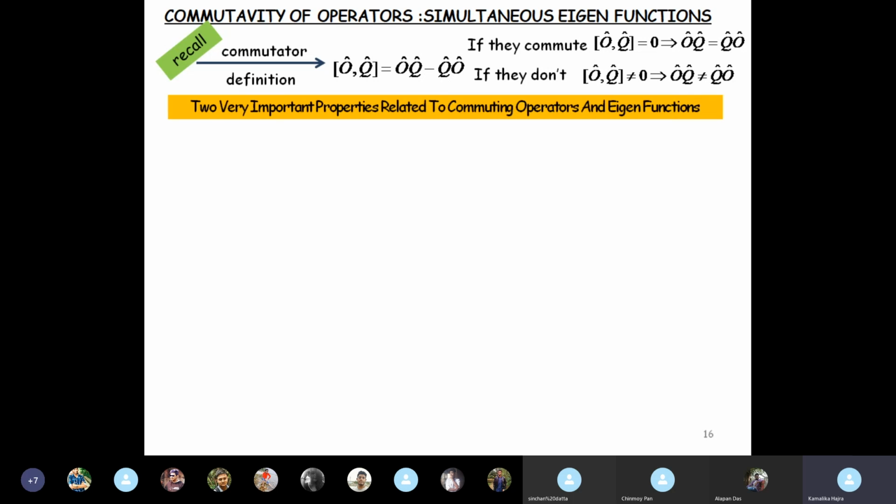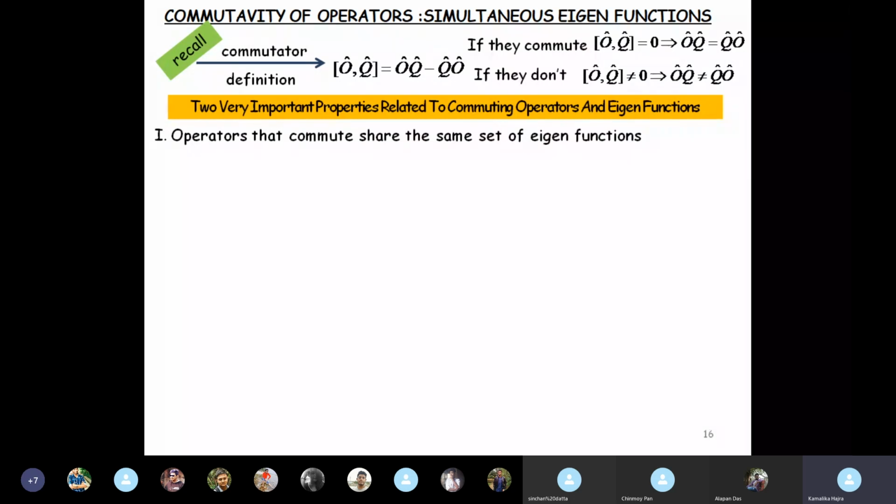All right. Now we will discuss two very, very important properties related to commuting operators and their eigenfunctions. Very important, because this will lead to the result that follows regarding simultaneous measurement. First, operators that commute share the same set of eigenfunctions. So if two operators commute, they will have the same set of eigenfunctions. You can understand this is very, very important. Proof: